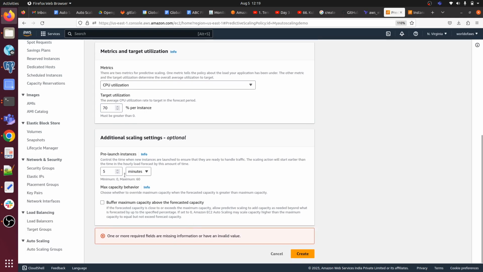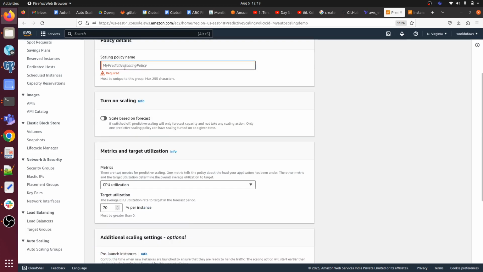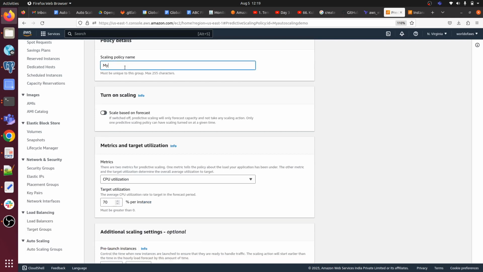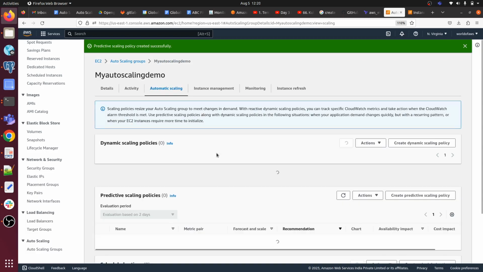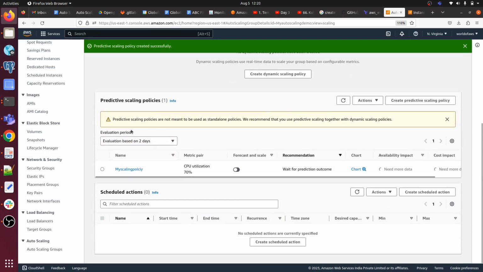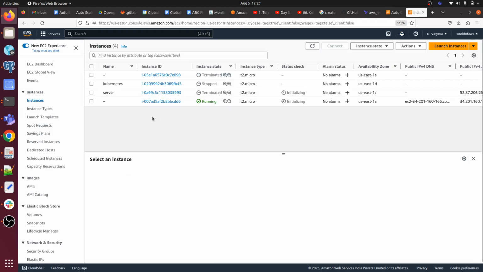Okay, so what are the missing things? Here we have to give a name, my scaling policy. Okay, so we just have to click on create, and it will create the predictive scaling policy, meant for use as a standalone policy. So you can see our scaling policy is getting created. So whenever it notices that this EC2 instance's CPU utilization is going beyond 70%, it will automatically launch one new EC2 instance. Okay,